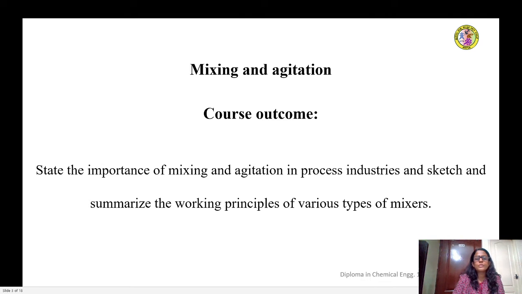So, this is a course outcome of the sixth unit. After a student studies this unit, he or she will be able to state the importance of mixing and agitation in process industries and will also be able to sketch and summarize the working principles of the different types of mixers.